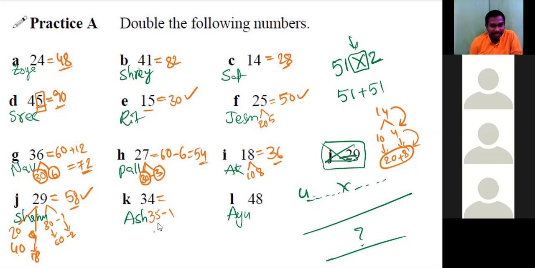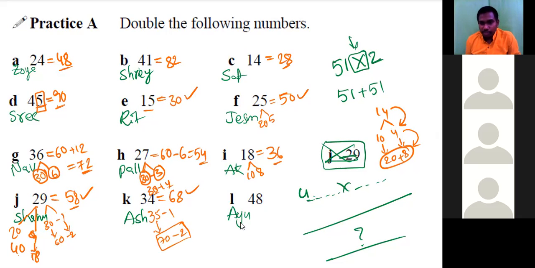Sir, 35 plus 35 minus 2. Minus 2, sir. Correct. That will be 68, right? 68, sir. Or we can take this number as 30 and 4. 30 double is 60. 4 double is 8. Sum is 68.